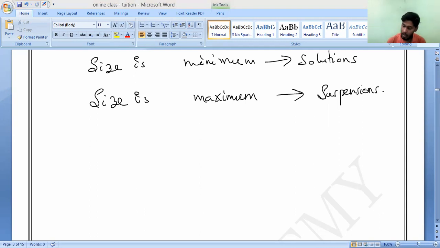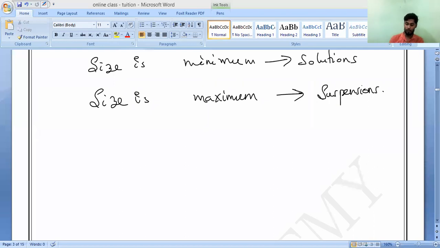Now, if you observe, the most common solutes are solids, but some liquids and some gases can also be solutes. So we also have liquid solvents and gaseous solvents.